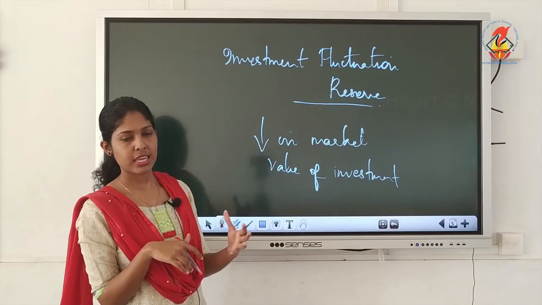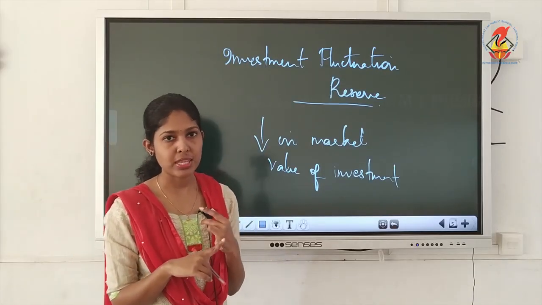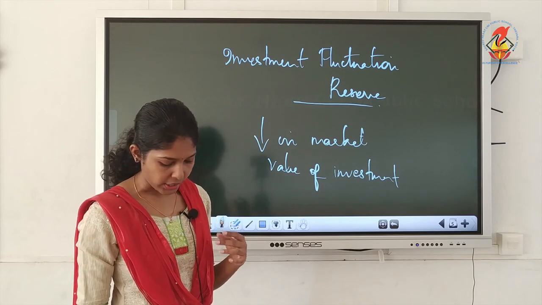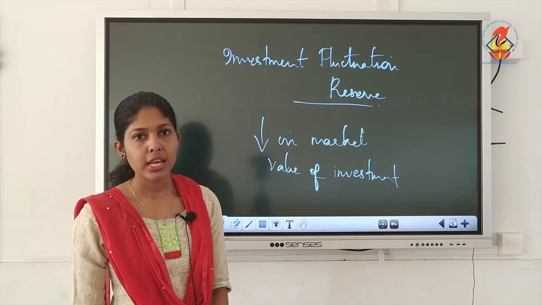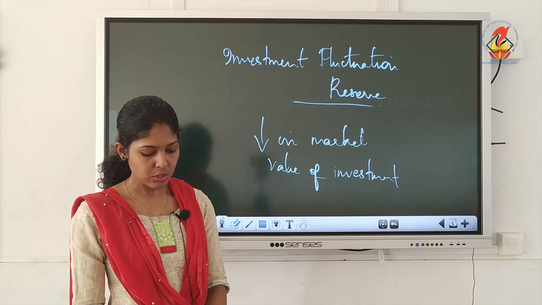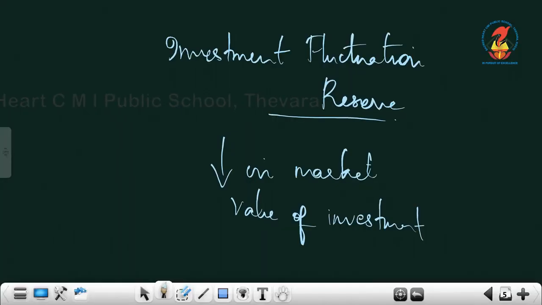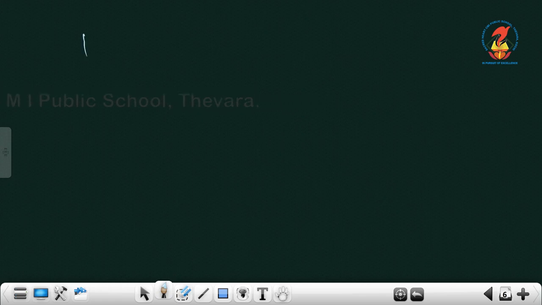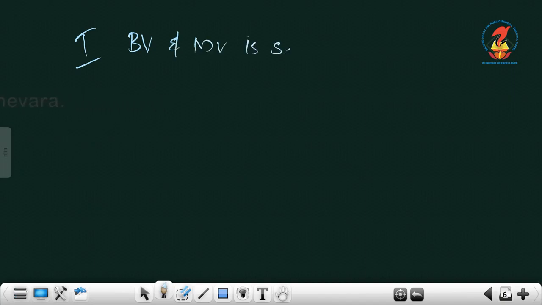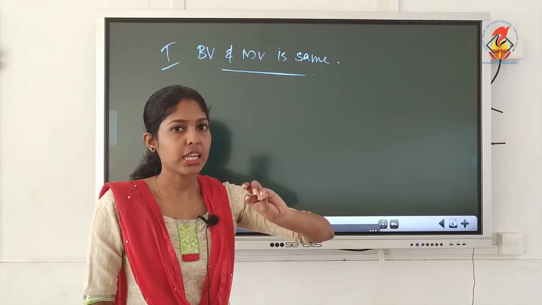So, we have different cases just like workman compensation reserve. Case 1, you can give the heading when book value and market value of investments is same. Book value, you all know the meaning, that is the value given in the books.